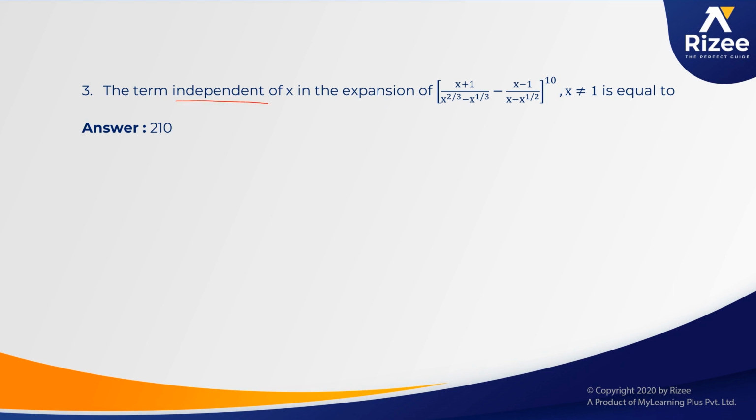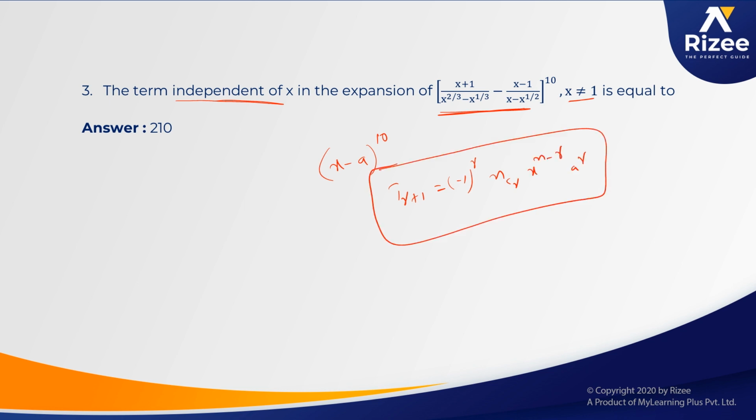The term independent of x in the expansion of (x plus 1 by x power 2 by 3 minus x power 1 by 3 plus 1, minus x minus 1 by x minus x power 1 by 2) whole power 10, where x does not equal 1, is equal to. First we should convert it into (x minus a) whole power 10. We have the independent term T r plus 1, applying the formula minus 1 whole power r nCr x power n minus r a power r. By using this formula we can solve it.